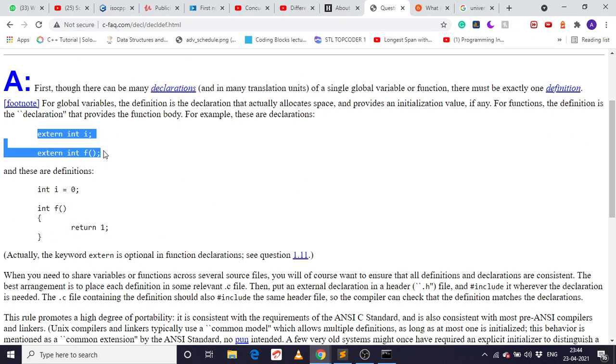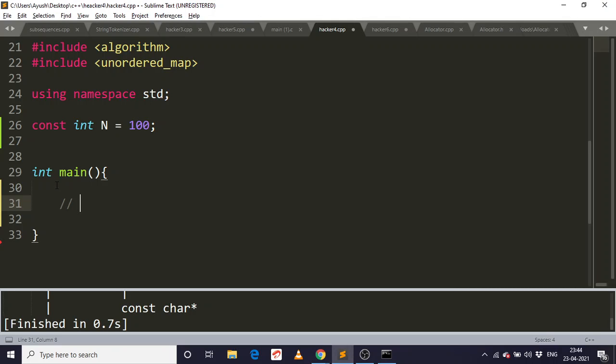Okay, so what is the difference between extern? First of all, I would like to tell you that there is a difference between definition, declaration, and initialization.